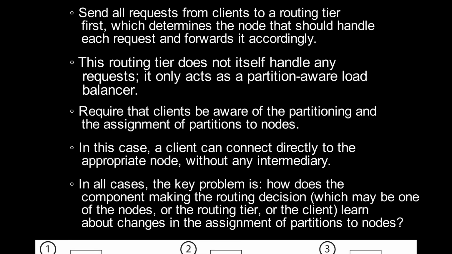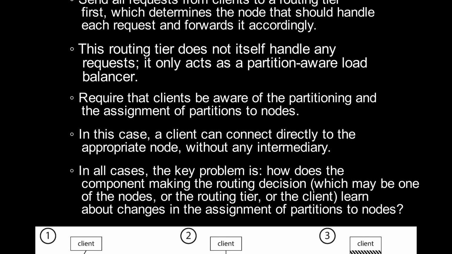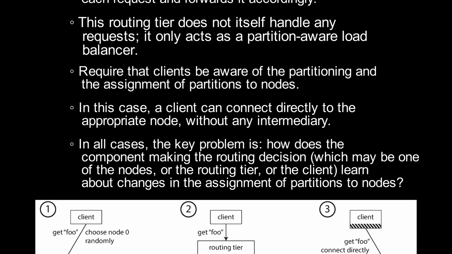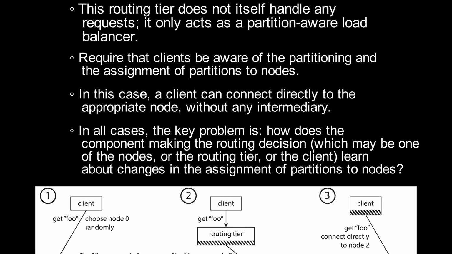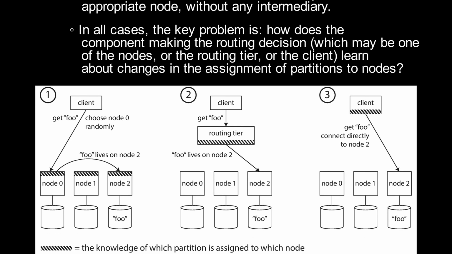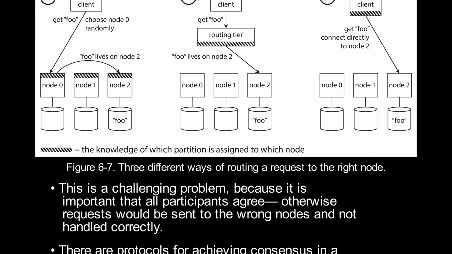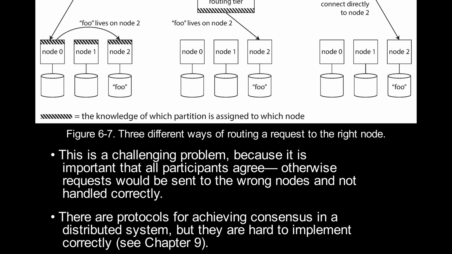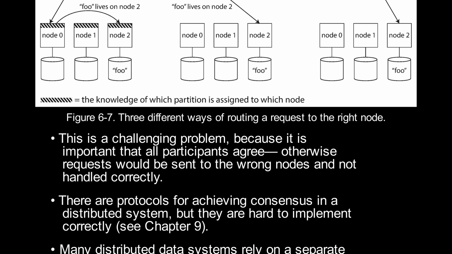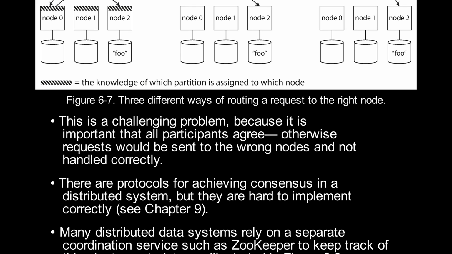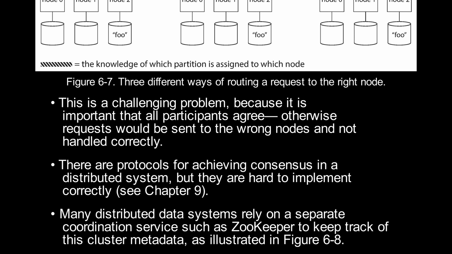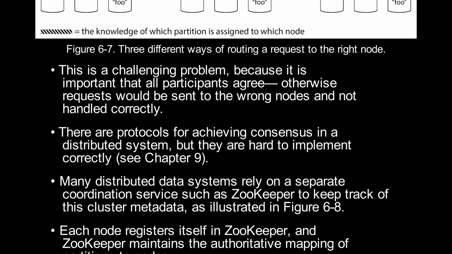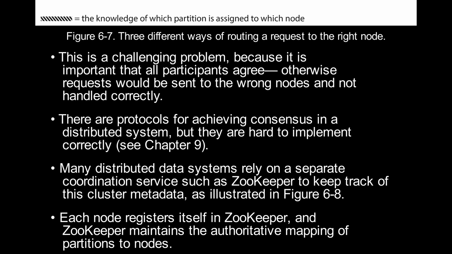In all cases, the key problem is: how does the component making the routing decision, which may be one of the nodes, or the routing tier, or the client, learn about changes in the assignment of partitions to nodes? Figure 6-7. Three different ways of routing a request to the right node. This is a challenging problem because it is important that all participants agree, otherwise requests would be sent to the wrong nodes and not handled correctly. There are protocols for achieving consensus in a distributed system, but they are hard to implement correctly. See Chapter 9.